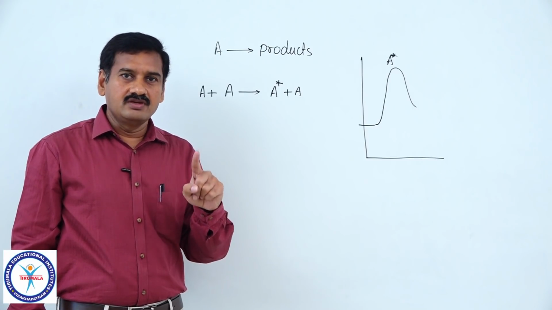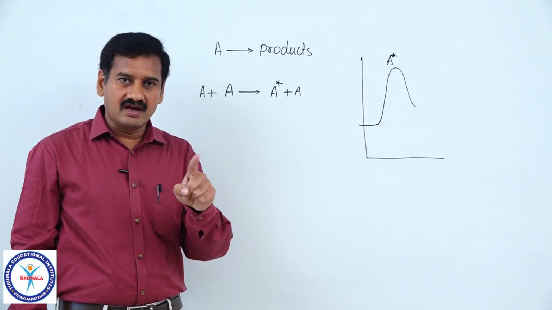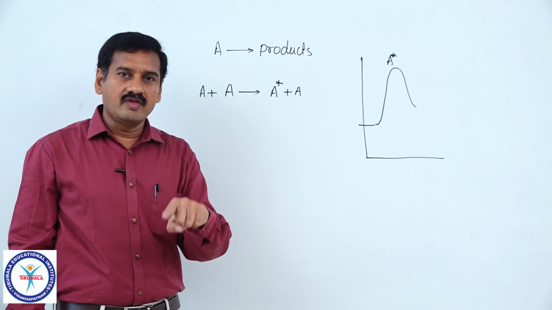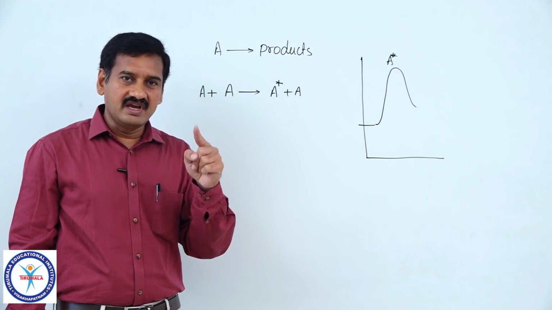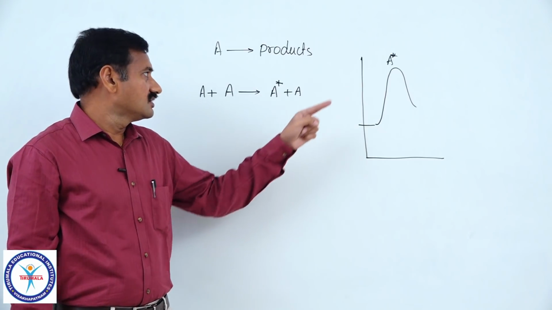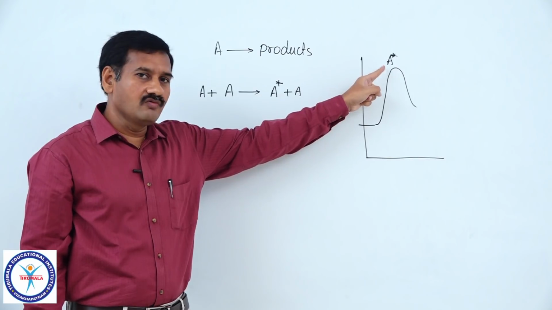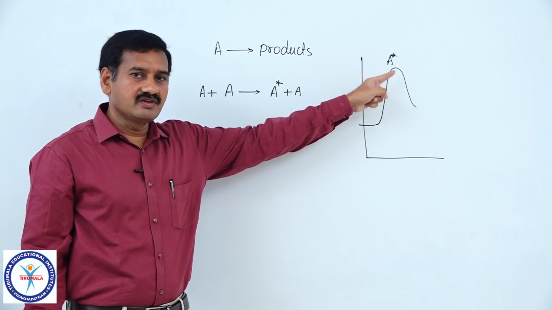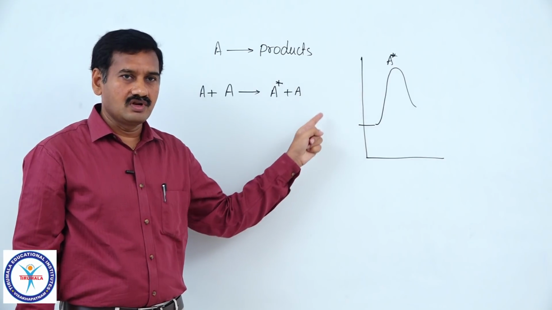We can explain the unimolecular reaction if two molecules of reactant A are actually involved in collision. One of them is losing energy, another one is gaining energy. The one which gains energy is the activated complex. That activated complex now has only one molecule of A, which is giving the product. So, molecularity of that reaction is equal to 1.